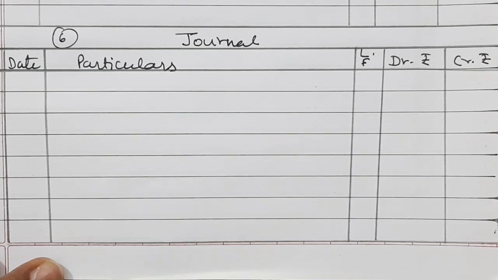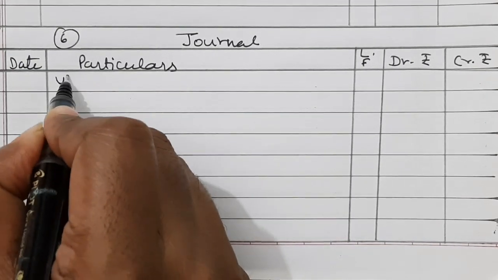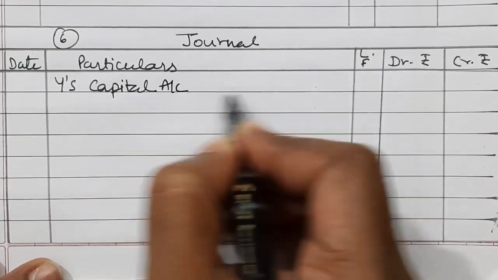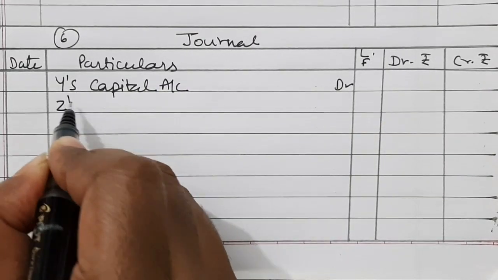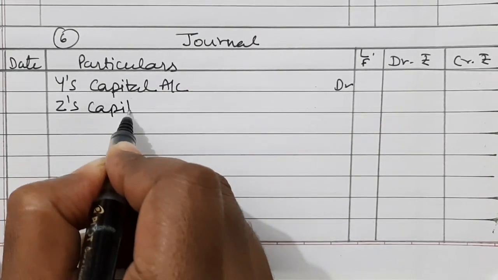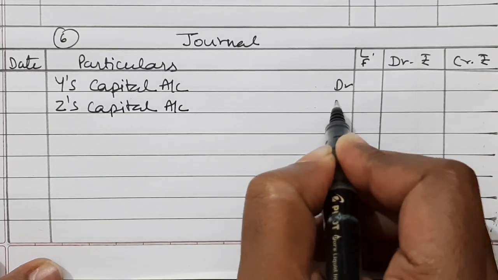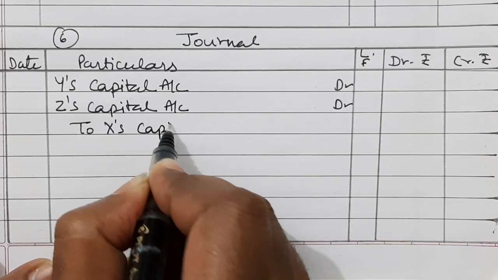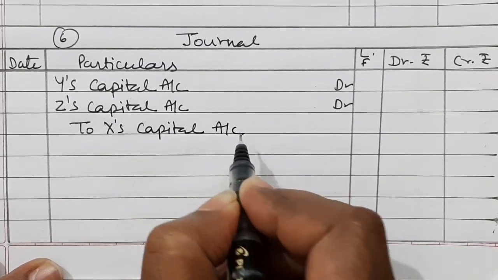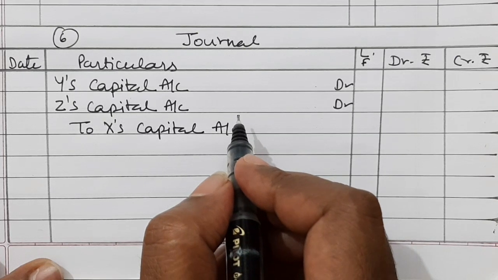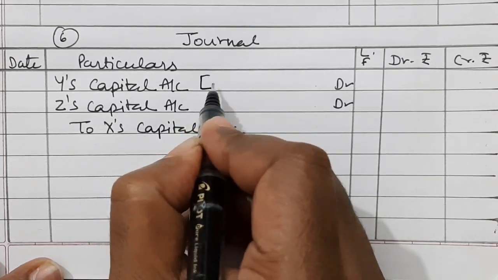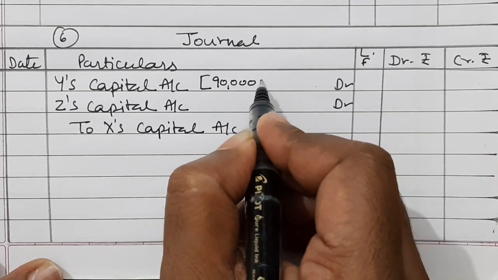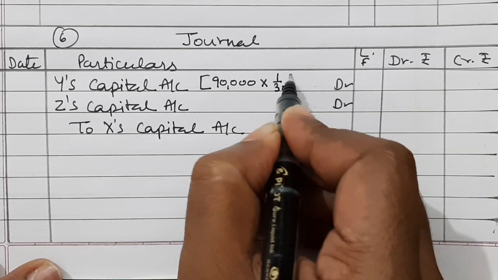So gained partner's capital account will be debited. So here we will write Y's capital account debited, Z's capital account debited, to X capital account, and the amount will be, total goodwill of the firm is 90,000. So it will be 90,000 into gaining ratio, that is equal to 1 by 30.